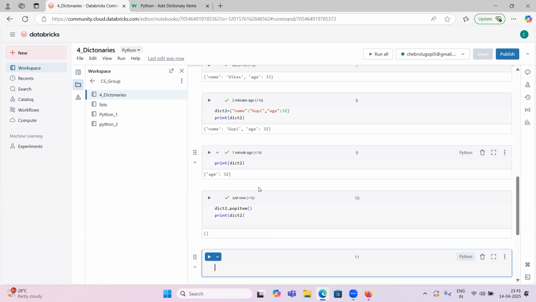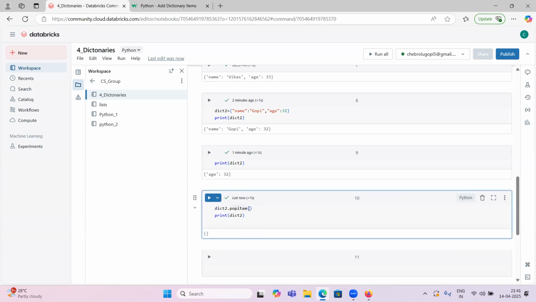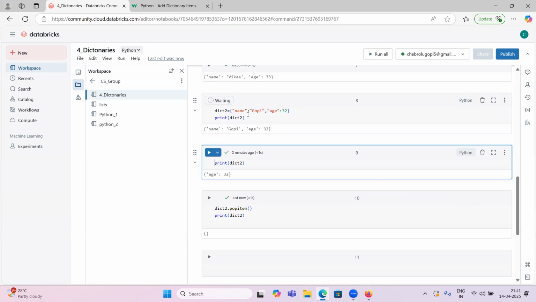Let me run this one first, guys. So we have dict2 now. With pop, we provide that particular key, and it will remove that key and value pair. We have removed name now. When we use pop, it removed name and the associated value and gave only the remaining age and 32.